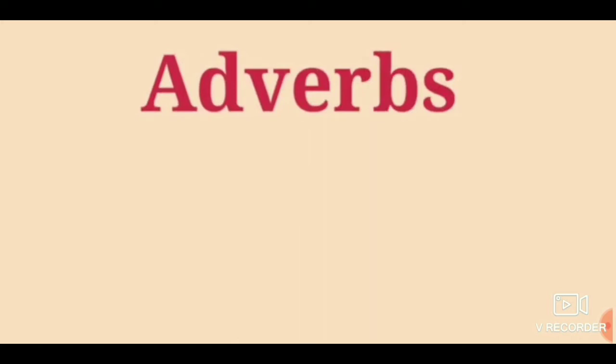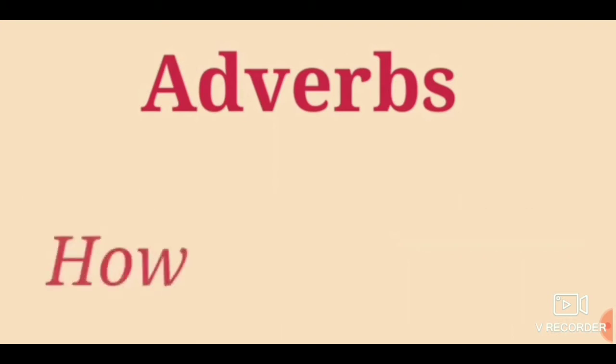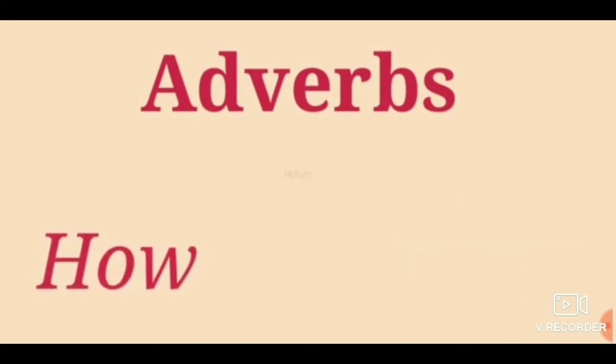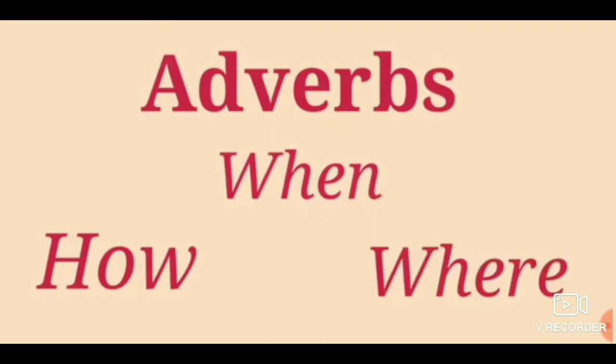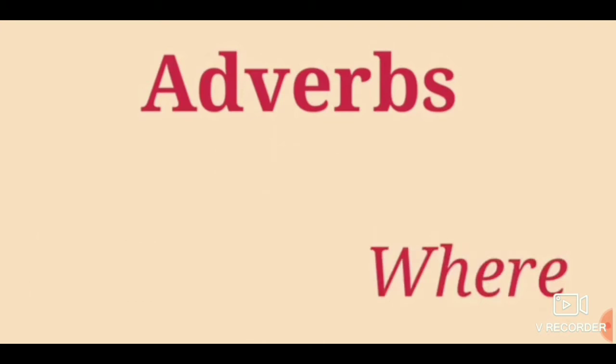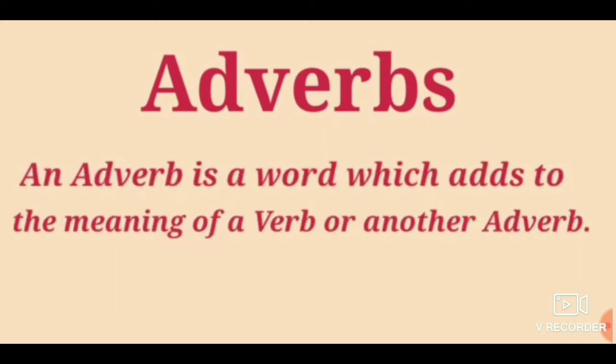Adverbs tell us about a verb, adjective or another adverb. It tells us how a thing is done, when it is done or where it is done. In short, we can say that an adverb is a word which adds to the meaning of a verb or another adverb.